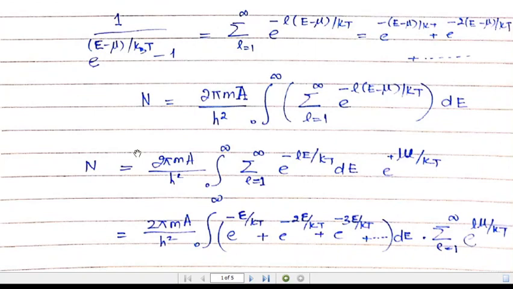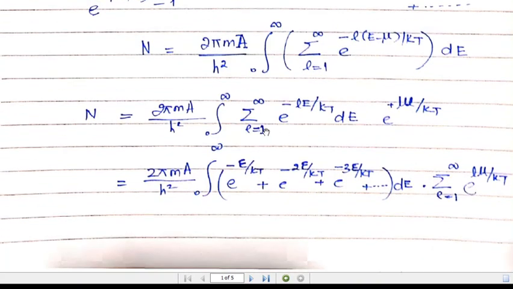Why we are doing this is that we are going to separate the energy term and the term which involves the chemical potential. Let's first solve the energy term.